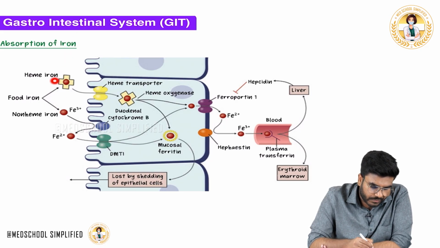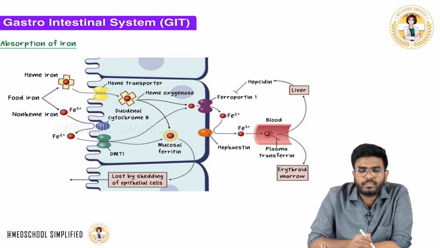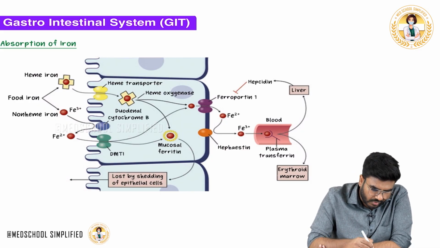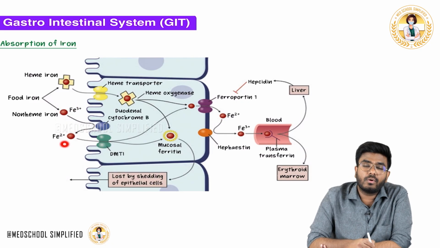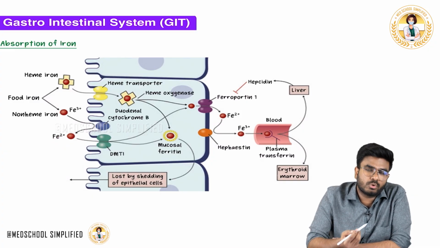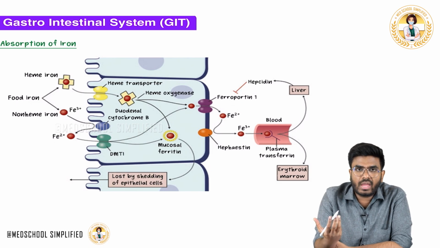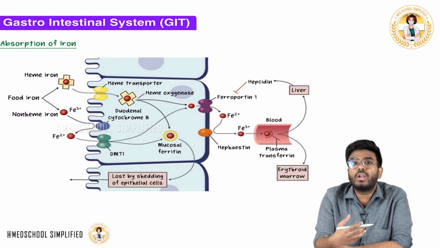Now iron is coming. Usually the iron is in Fe3+ form. Iron is in two forms. One is the heme form, which is readily absorbed. But there is the non-heme form of iron, which is Fe3+, and this cannot be absorbed. So what you need to do is convert this Fe3+ into Fe2+. In most plant sources, most leafy vegetables, you do have iron, but it is in the Fe3+ form, which is non-heme.